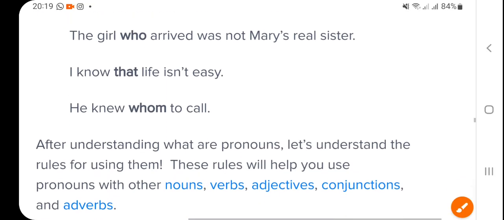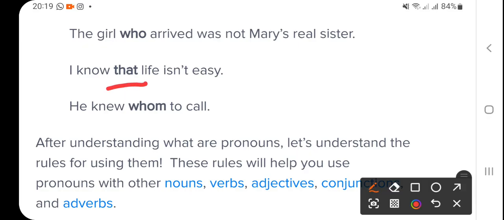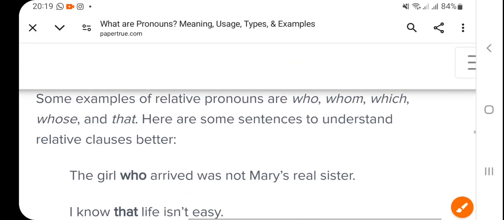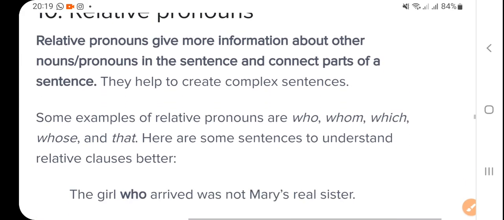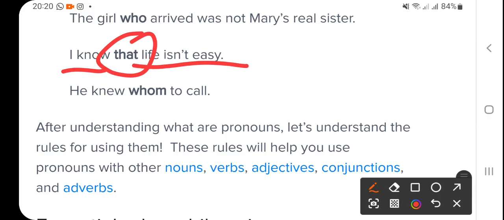For example, right here, the girl who arrived was not Mary's real sister. That also comes as a link. It is used, and that pronoun is also called a relative pronoun, which relates two sentences.